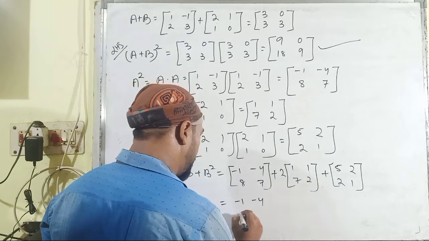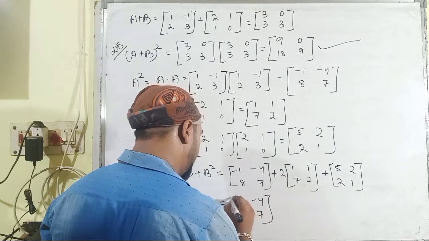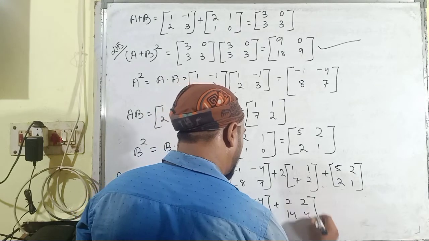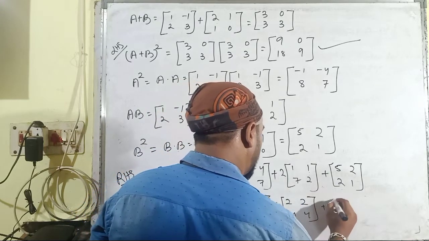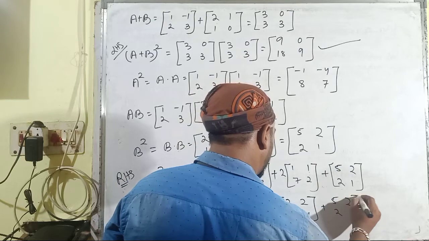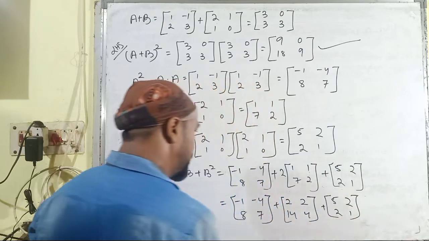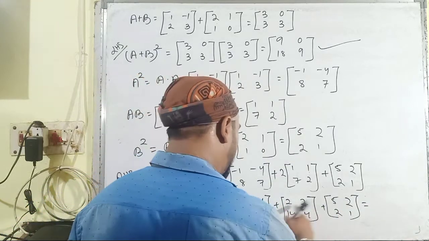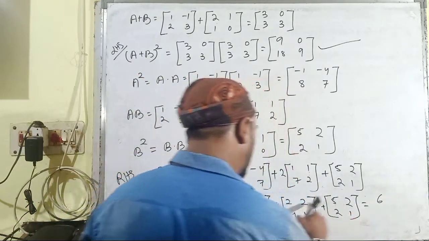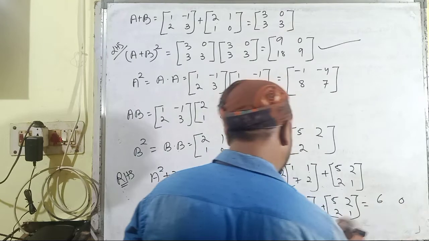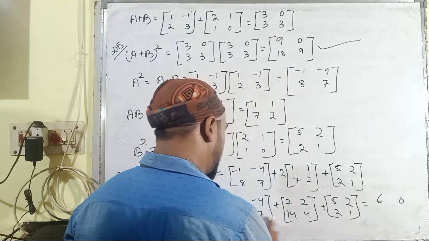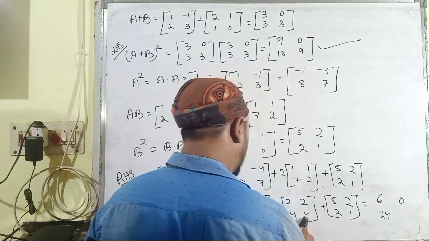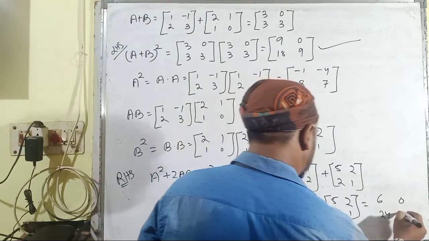Minus 1, minus 4, 8, 7, then it is 2, 2, 14, 4, then it is 5, 2, 2, 1. We just have to add these three matrices. 5 plus 7 minus 1 is 6, 2 plus 4 minus 4 is 0, then it is 8, 14 plus 2 plus 8 is 24, then 7 plus 4 is 11, 12,